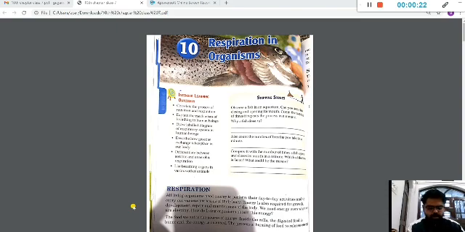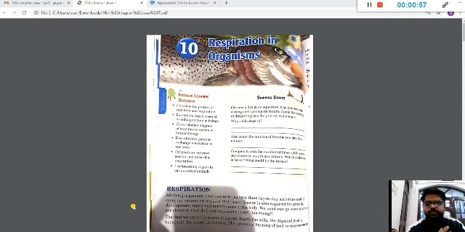Starting in 6th standard, when we were there, we had studied that there are certain properties which characterize that a particular organism or thing belongs to the category of living or non-living. There we studied breathing, respiration, excretion, digestion, and all those. So this is again one of the characteristic properties of living beings, which distinguishes them from non-living things. First of all, we need to understand the meaning of respiration.